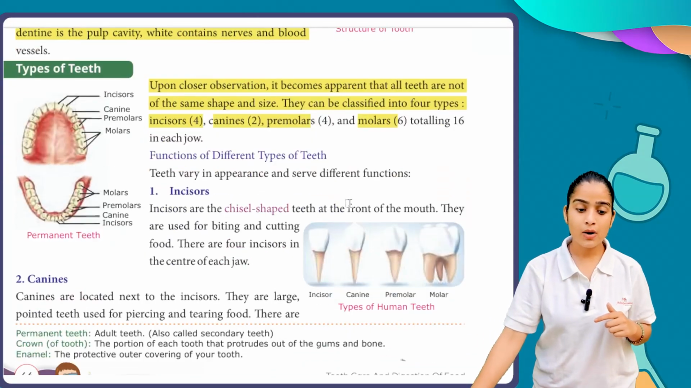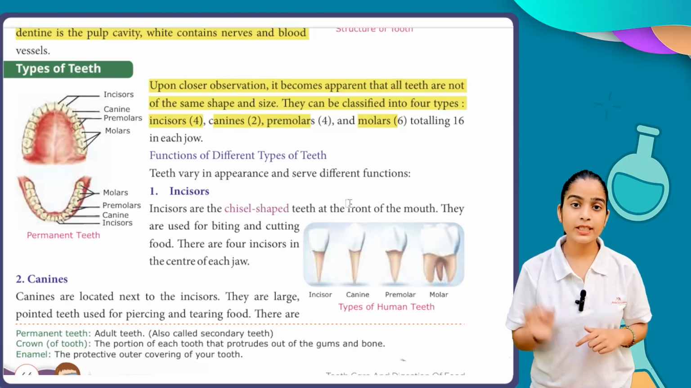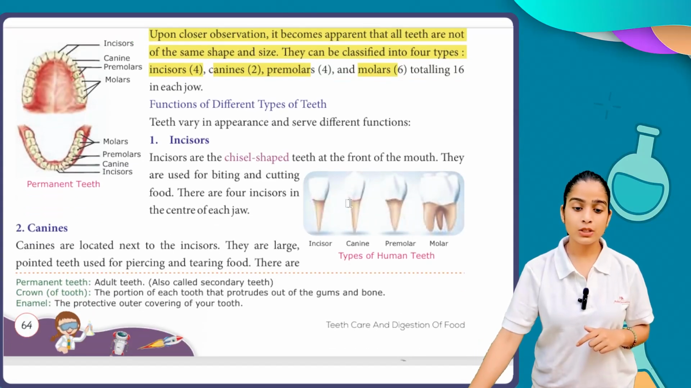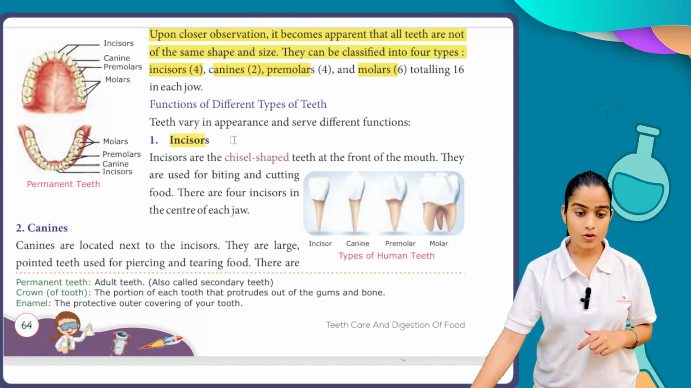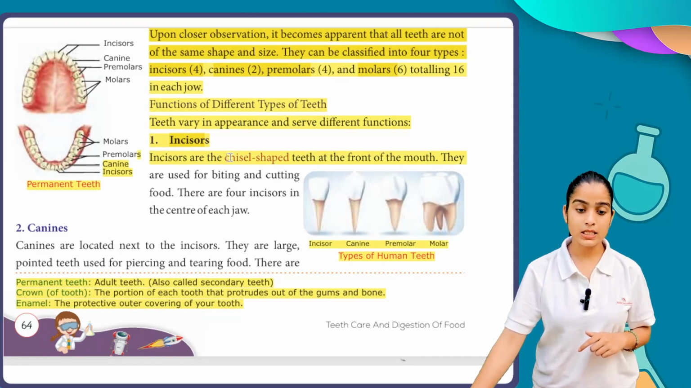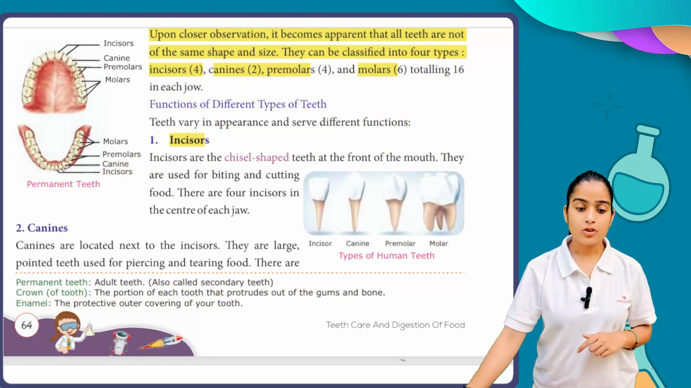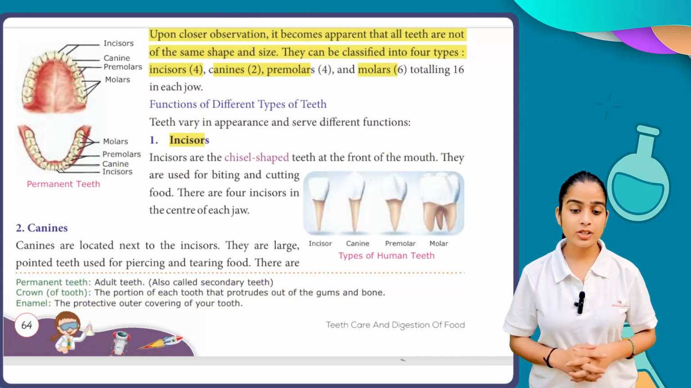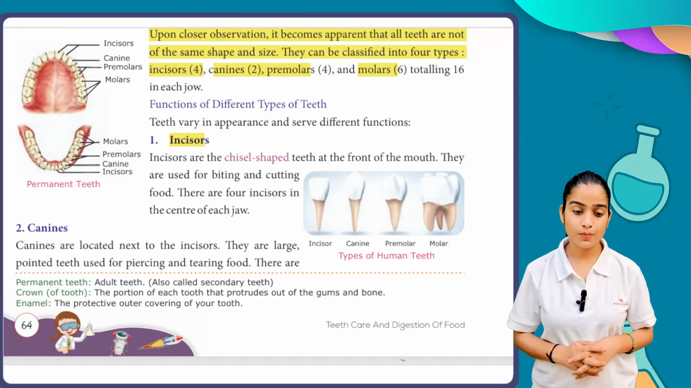Okay, now what are the functions of the different types of teeth we have? Teeth vary in appearance and serve different functions. First we have incisors. So what is the function of incisors? Incisors are the chisel shaped teeth at the front of the mouth. They are used for biting and cutting food. There are 4 incisors in the center of the jaw.